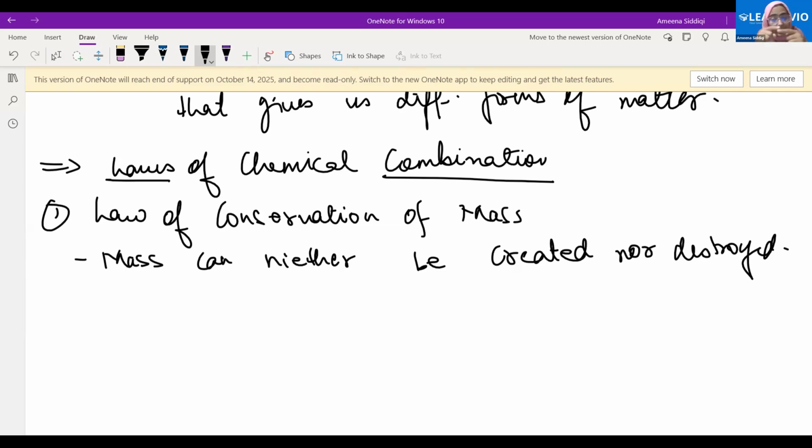Atoms are combining, that's fine, yet the total number of the atoms will be the same. So let's quickly take this example. Let's suppose we have one element with two atoms, okay? We have one blue element with just one atom, and then we have purple with three atoms. Now let's suppose what do we get here as the product? We get this.